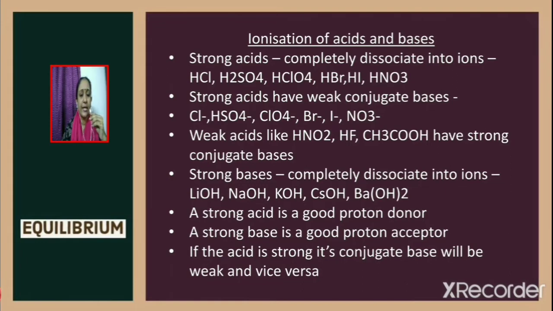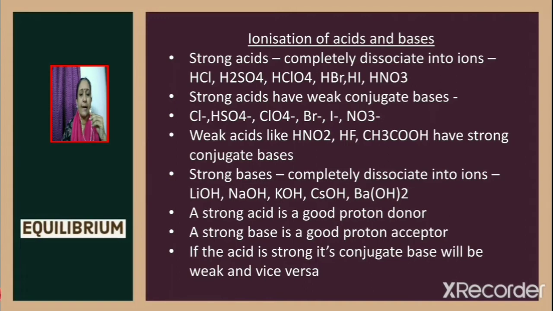Consider hydrochloric acid. We know that it is a strong acid. Its conjugate base is Cl⁻. Since HCl is a strong acid, its conjugate base Cl⁻ will be a weak conjugate base. Similarly, consider the weak conjugate bases HSO4⁻, ClO4⁻, Br⁻, I⁻ and NO3⁻. All these are considered as weak because the acids are strong.